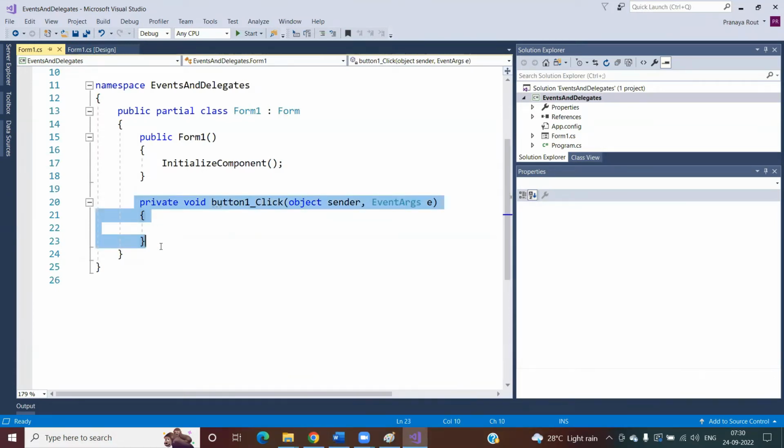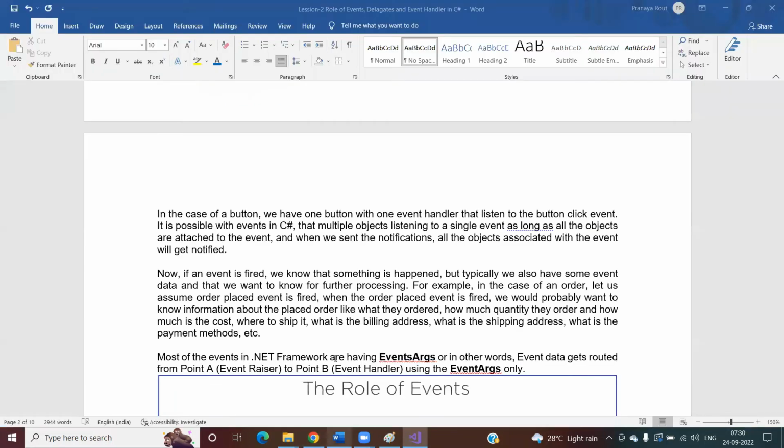In this case, for one button, we have only one event handler, right? But in a real-time application, it is not only one to one. It is not only one event raiser and one event handler. It might be possible that we have multiple event handlers. That is what we are going to discuss in our coming session.